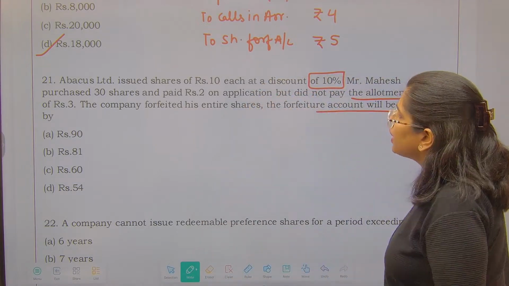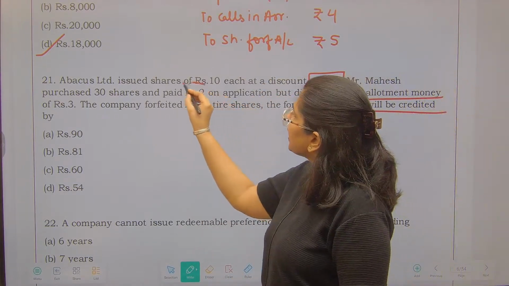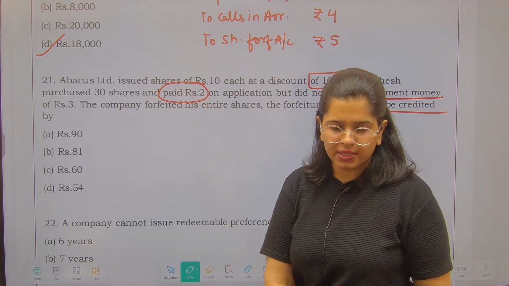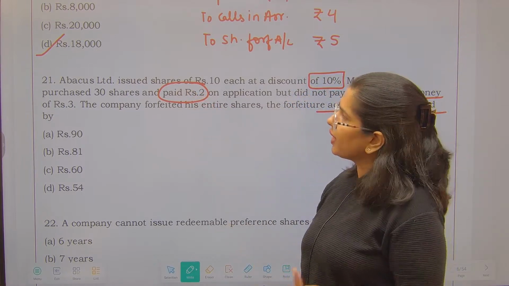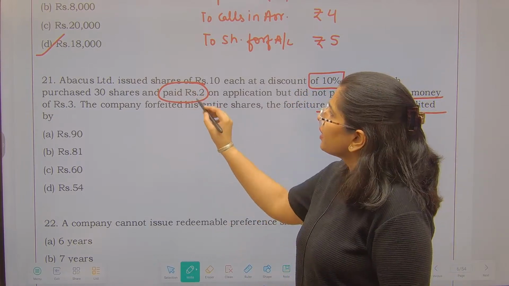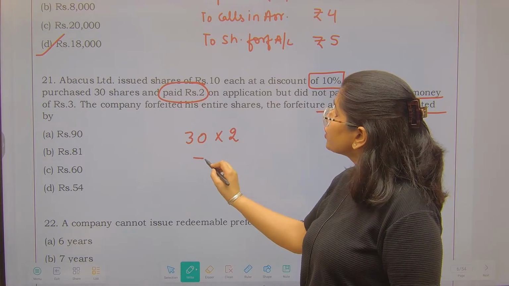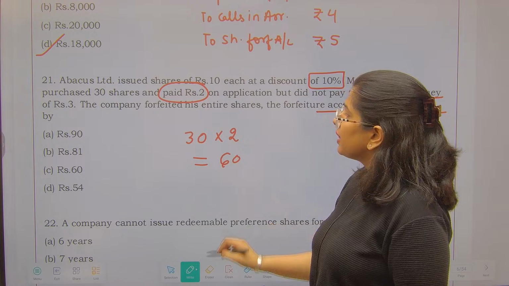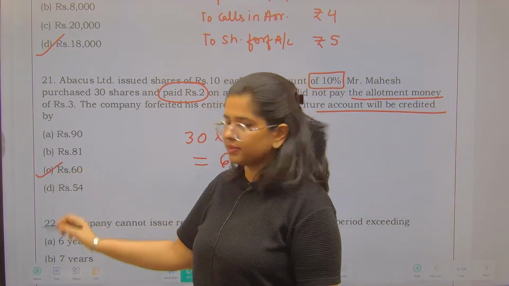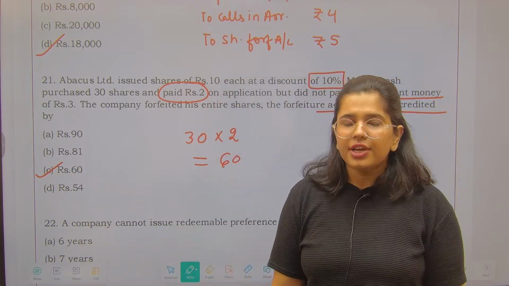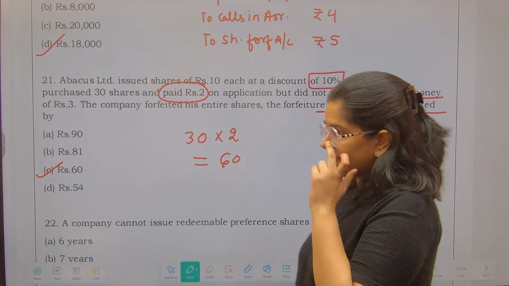So in this particular case, we have seen that the person has paid us 2 rupees. 2 रुपए दिए हैं उसने, तो वही forfeit करेंगे, right? 30 shares पे 2 rupees which the person has given, that is something we can forfeit. ठीक है, share forfeiture में तो यही balance जाता है.